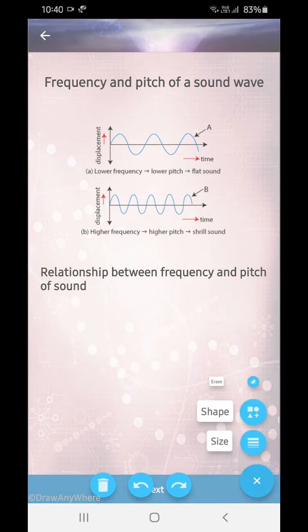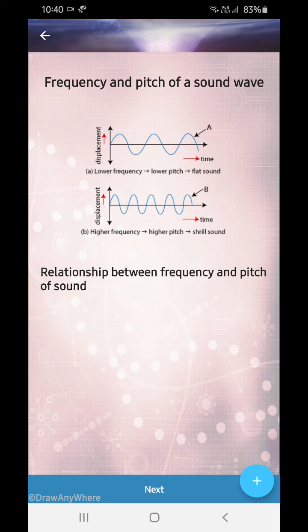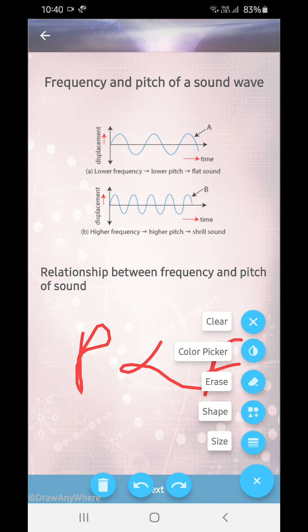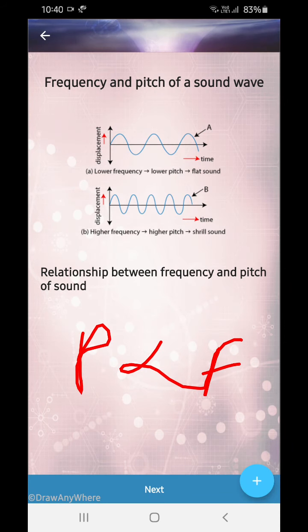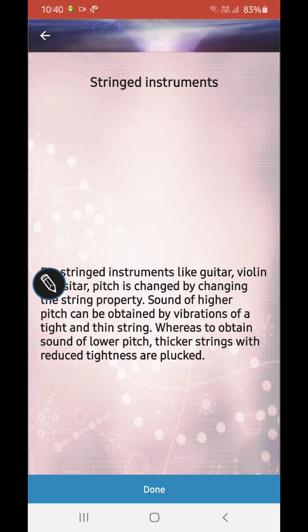Oh, frequency and pitch. Frequency and pitch, this is the equation. Okay. Lower the frequency, lower the pitch, flatter the sound. Higher the frequency, higher the pitch, shriller the sound.